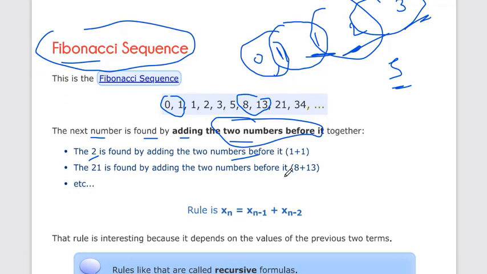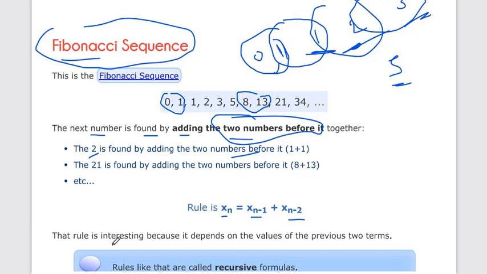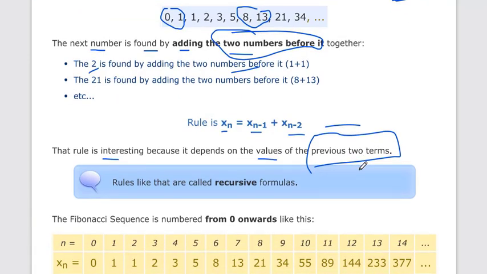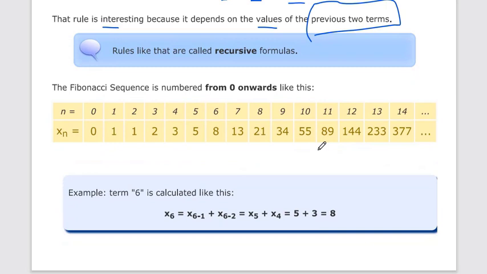So our rule will become xn is equal to the previous term plus the previous-to-previous term, so xn minus 1 plus xn minus 2. Now this rule is recursive. Why? Because its value depends on the previous 2 terms, and those previous 2 terms depend on the terms before them. So this is the Fibonacci sequence.